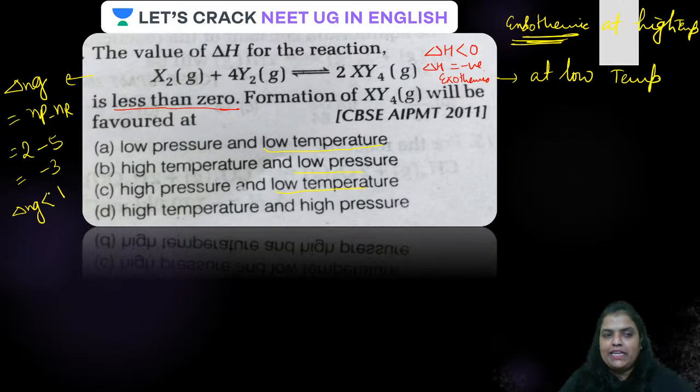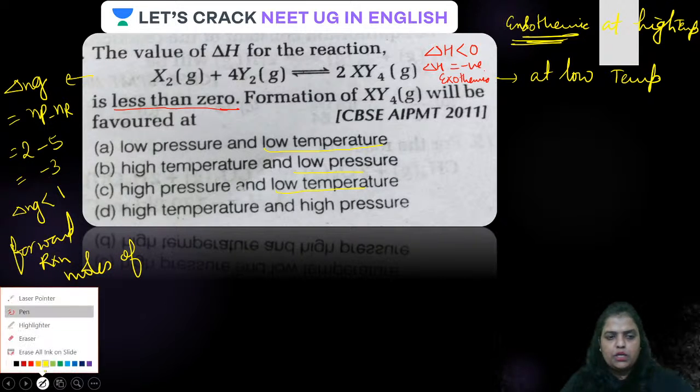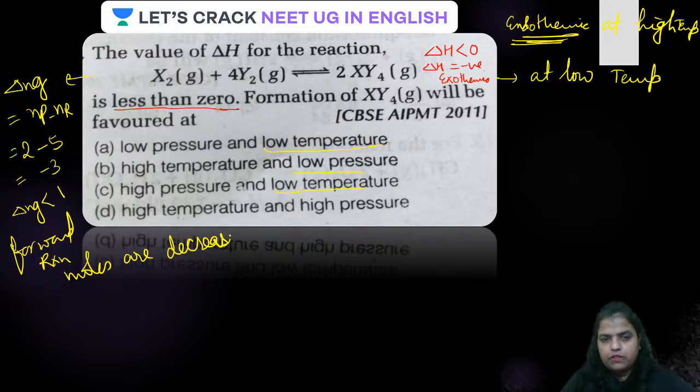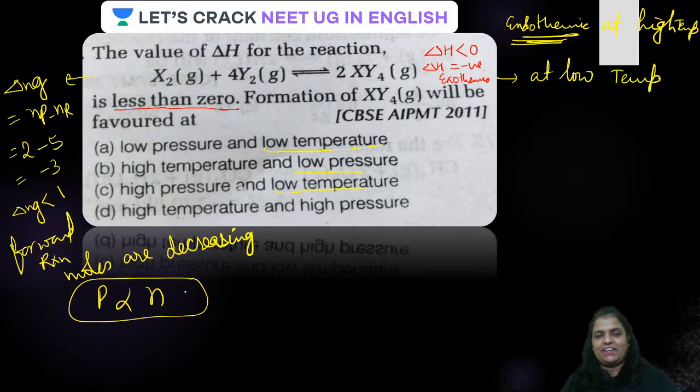So what is happening, guys, here? As delta Ng is negative, you can say forward reaction, the number of moles are decreasing. And remember, pressure is directly proportional to the number of moles. Okay, is that clear? So guys, pressure is directly proportional to moles.